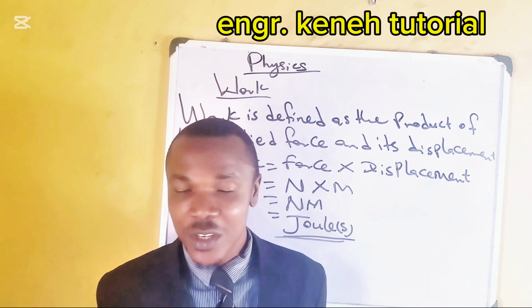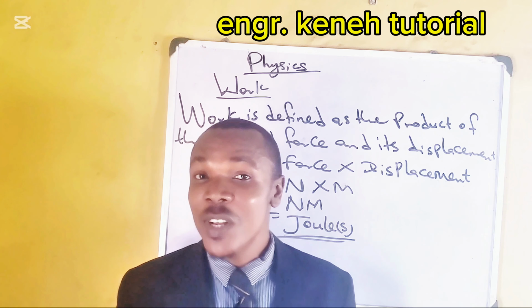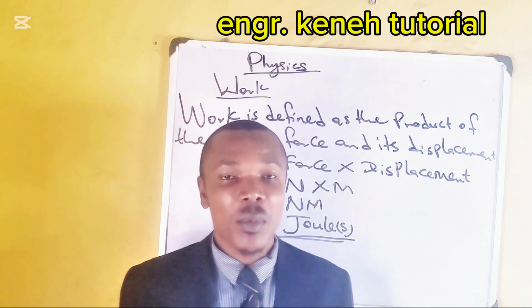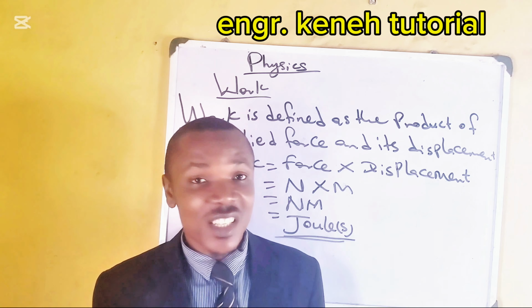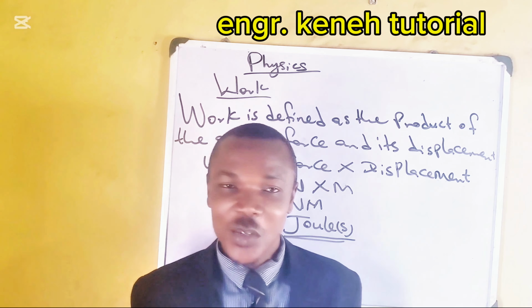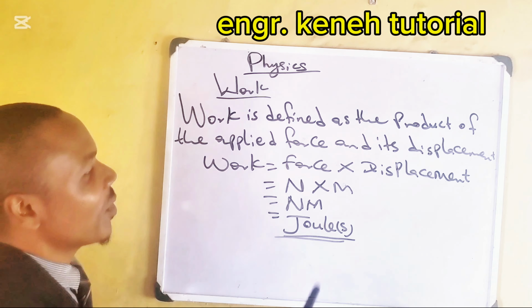So it does not matter the magnitude. That thing may be very heavy, that thing may be very light, but as long as you are not moving, the displacement is not achieved. That means that the work that you have done is zero. Because force times zero, which is displacement, will give you zero. That means work is zero. So for you to achieve any work, there must be applied force and there must be displacement.